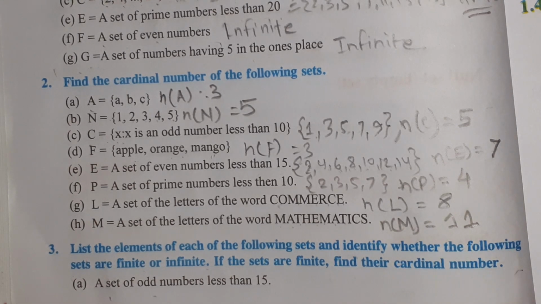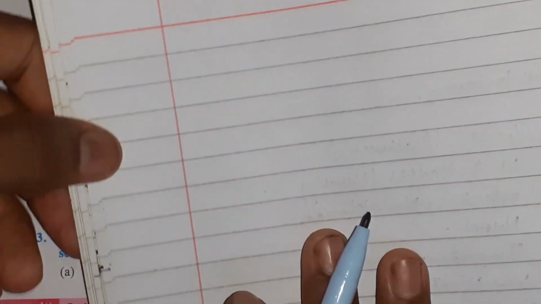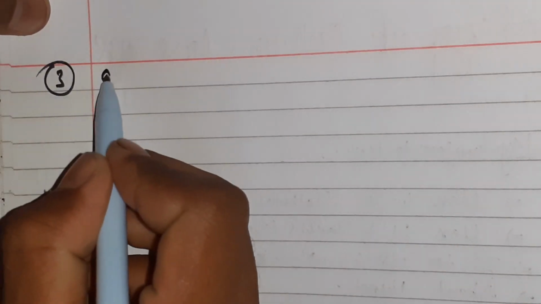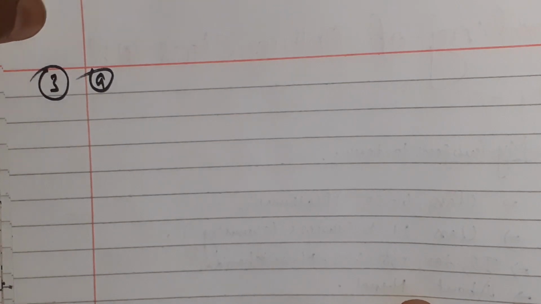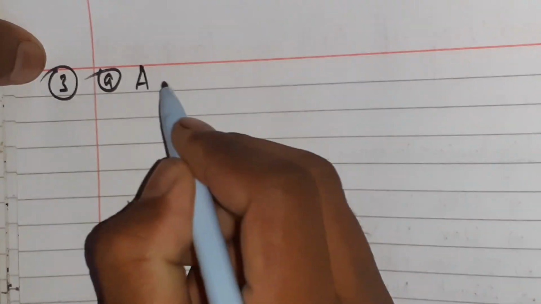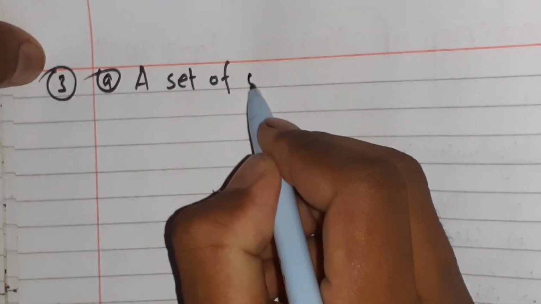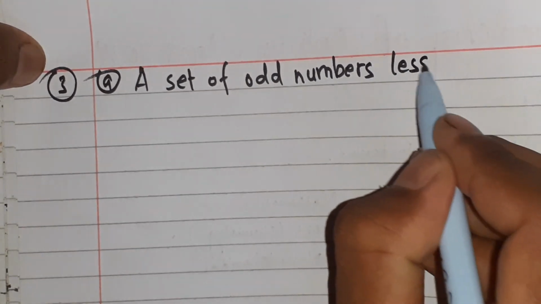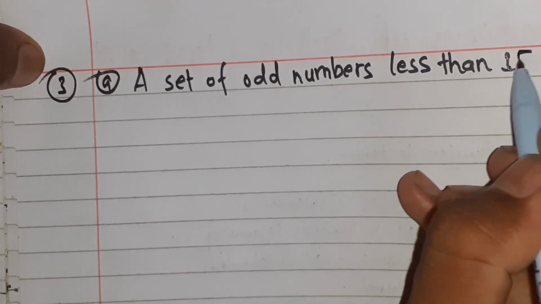You have to write the questions in your exercise copy, or exercise book, as well. I am going to do 3 number A at first. Okay. 3 number A. What is written there? A set of odd numbers less than 15.